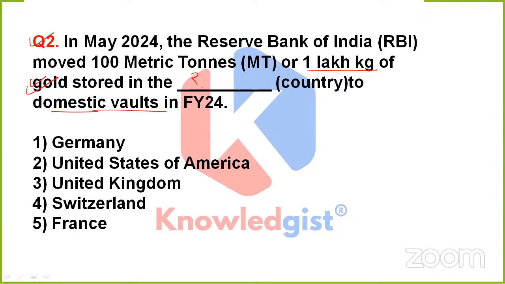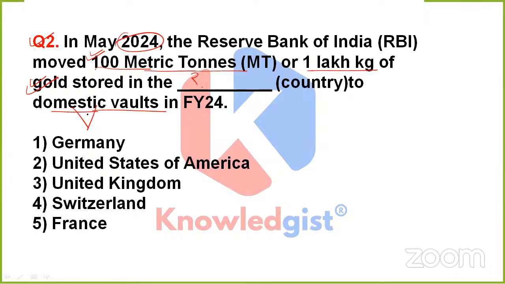The question is simply asking: if we talk about May 2024, the Reserve Bank of India has made a new change, which is the movement of 100 metric tons or 1 lakh kg of gold, which was stored in a different country rather than India, any foreign country, right? So now it has been moved into the domestic vaults in financial year 24.